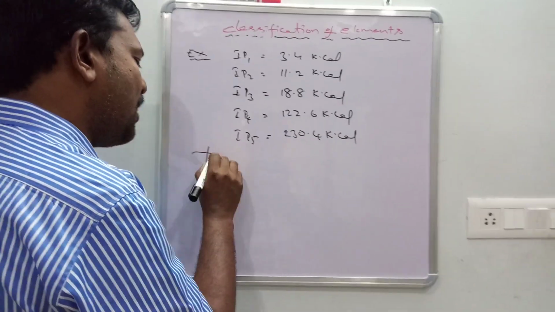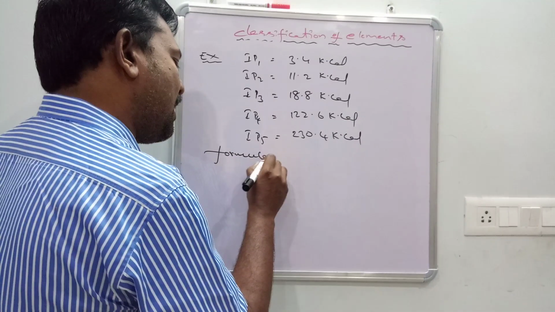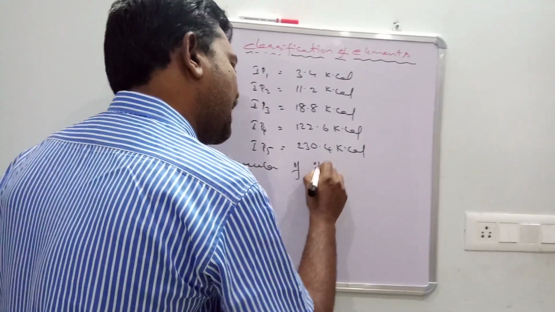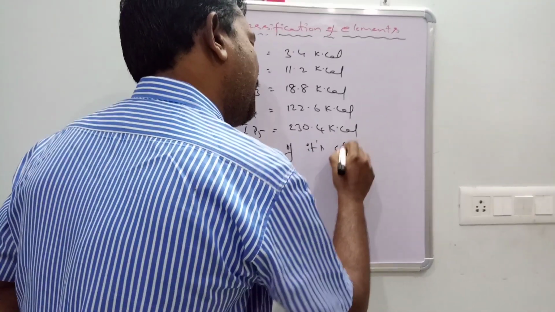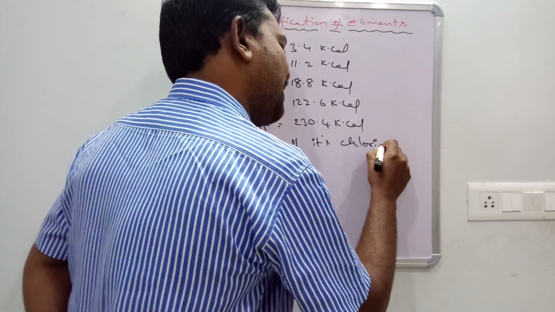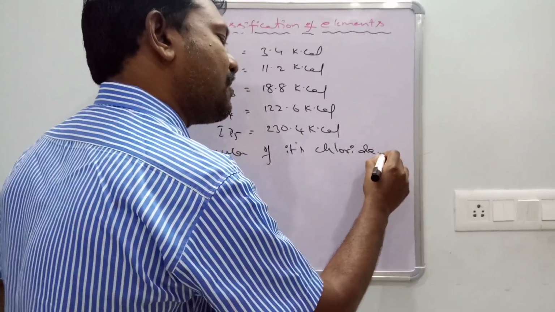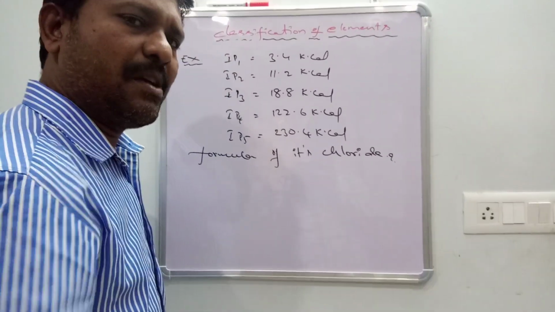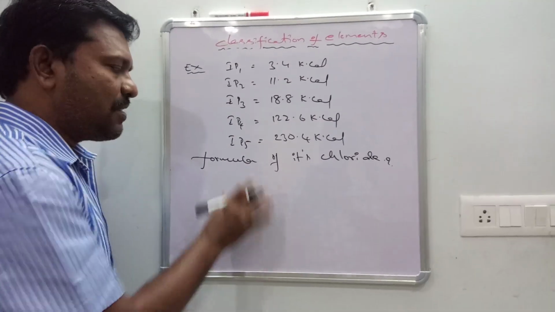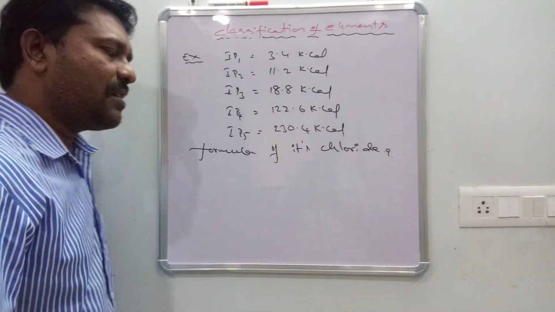What is the formula of its chloride? That is very important. What is the right answer?